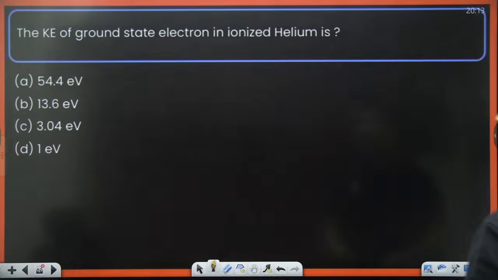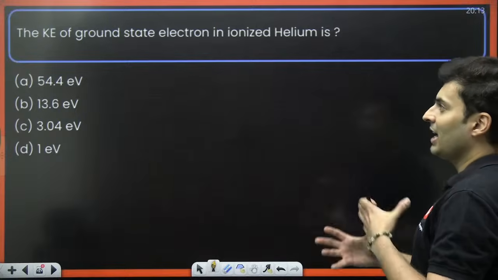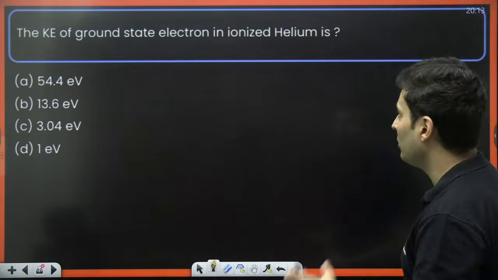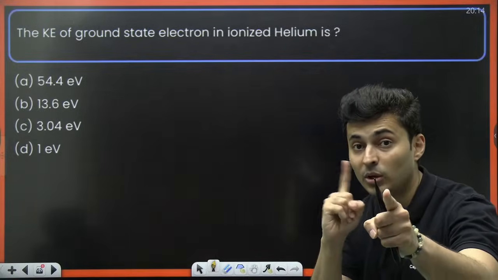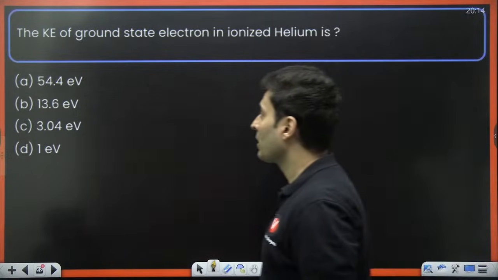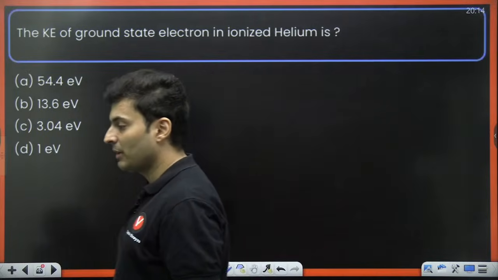Okay. The kinetic energy of the ground state electron in ionized helium is 54.4. Kinetic energy, be careful, and not of hydrogen but of helium. Only one option is correct.